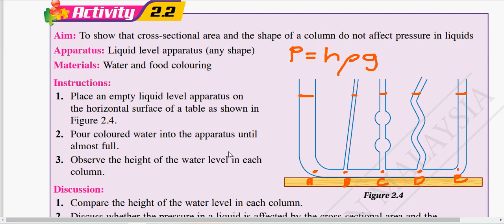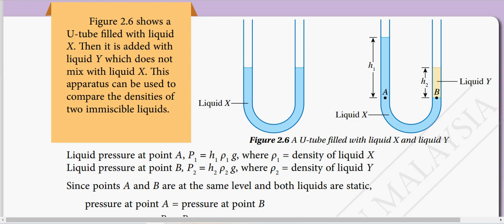Alright, because the gravitational acceleration on the earth is bigger. Okay, so this apparatus setup is to prove that pressure in a liquid is not affected by the shape of the liquid. Okay, everything will be the same, provided the depth of the liquid is the same. We can use this U-tube manometer to compare the density of two liquids.